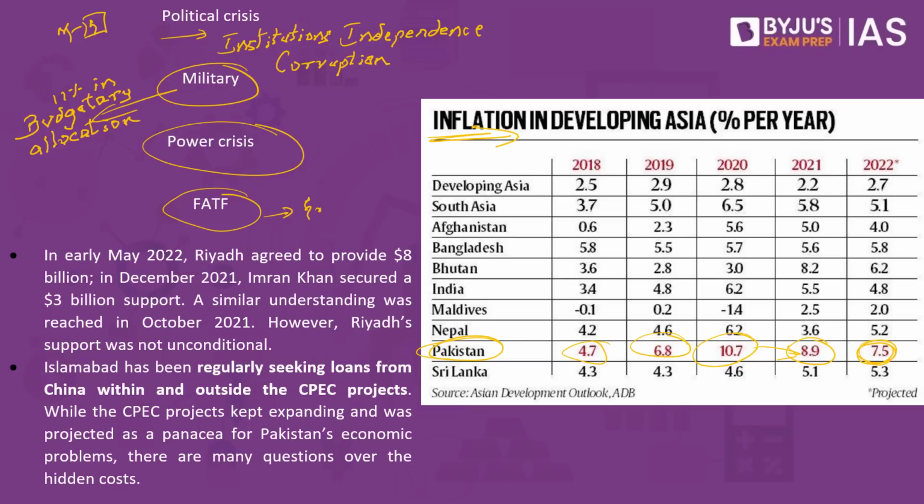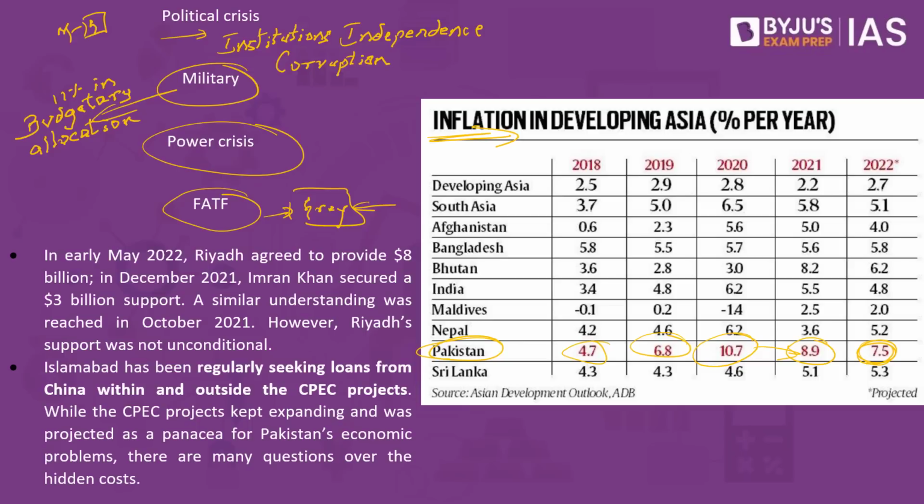And finally, we have the Financial Action Task Force. Pakistan is also placed in the grey list, and we did discuss the grey list in our last few CNAs. If a country is placed in the grey list, countries would not want to invest in it. There'll be a negative image about this particular country, and most other banks would not want to contribute to Pakistan's success, because they have an apprehension that if money is given to Pakistan, it may get diverted to non-state actors and terrorist organizations. This is why these companies as well as organizations would not want to lend to Pakistan, which is why Pakistan is bleeding through the economic crisis in the present situation.